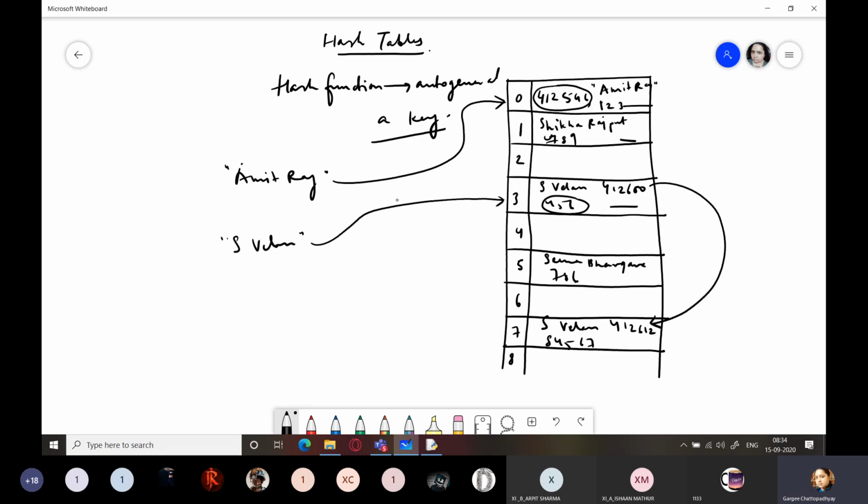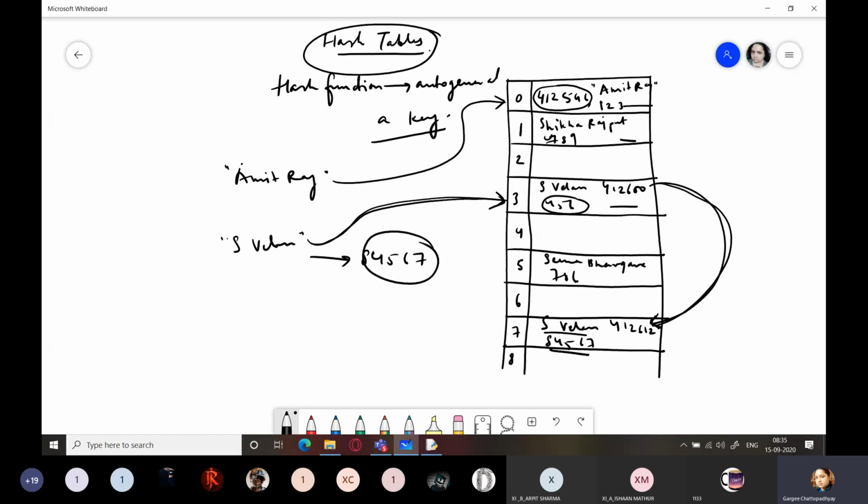So anybody who wants to refer to S. Velan, Python will first refer to this location. Then from here it will find a link to some other memory location. So it will go to that memory location and get its key, its value from there. Now this is quite a complicated method, students. Just for your knowledge, I explained. You will not be asked this in the exam, okay? What you have to do is you should just know how dictionaries are stored internally and why they become mutable data types, right? So this is how dictionaries are stored in the memory.